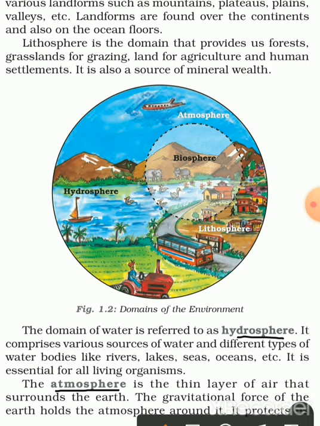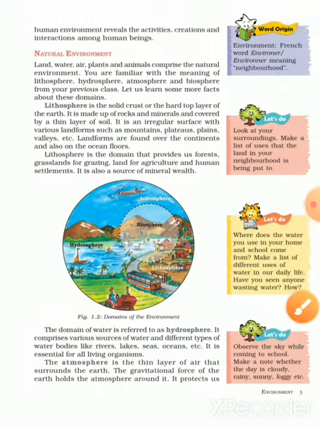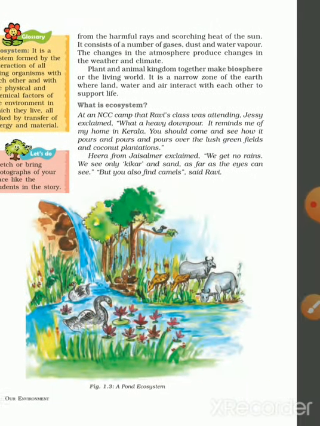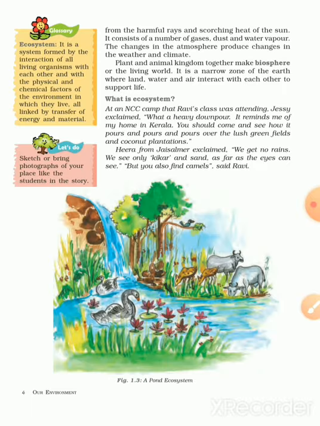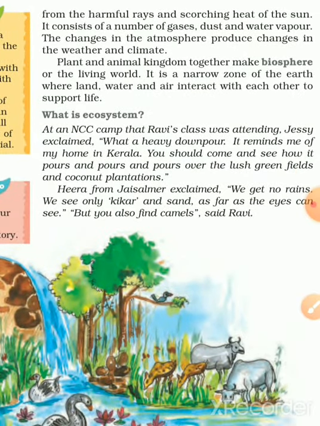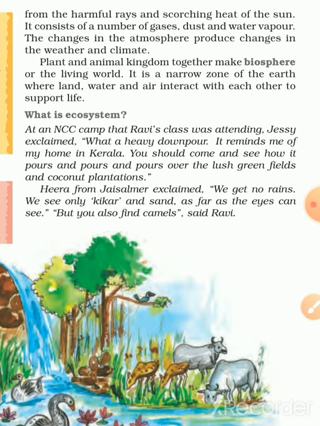It is the thin layer of air that surrounds the earth, and due to the gravitational force of the earth, it holds the atmosphere around it. And what it does, it protects us from the harmful rays of the sun and the scorching heat. Then it consists of a number of gases, dust and water vapor. The changes in the atmosphere produce changes in the weather and climate.